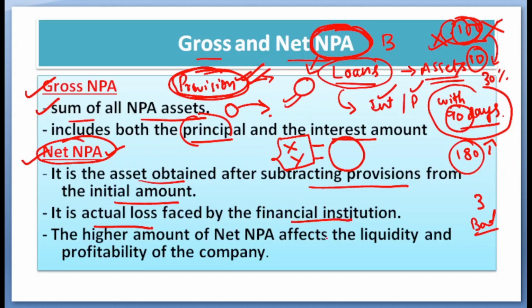And higher NPA affects the liquidity and profitability of the company. It means that when you are directly facing loss, if your net NPAs are increasing, it means directly you are putting money out of your pocket. That affects the liquidity in the sense your ability to pay back your debts, and the profitability, because you are incurring your losses, your profits are getting affected. This is bad for the bank.